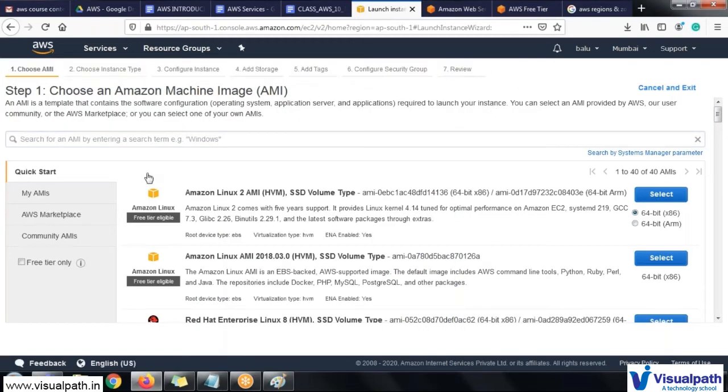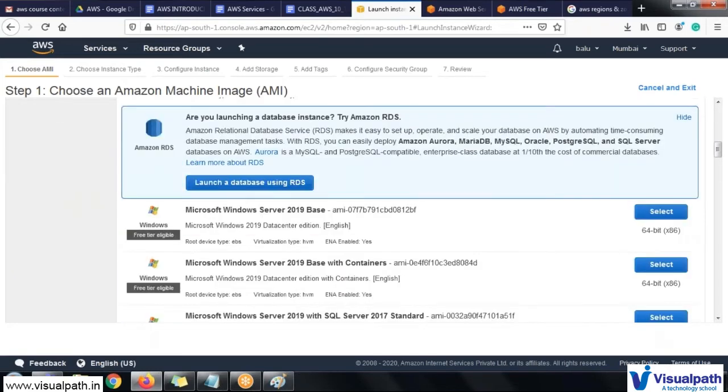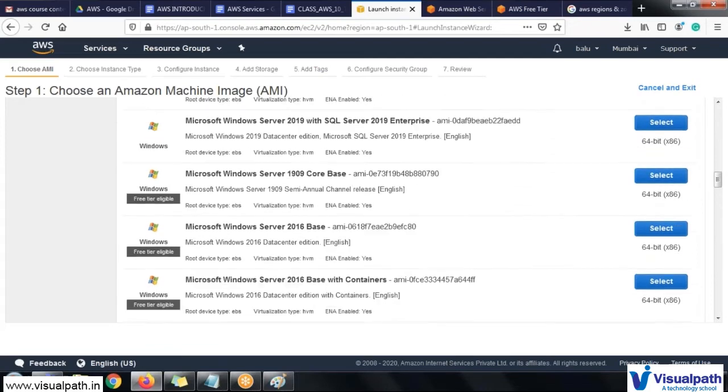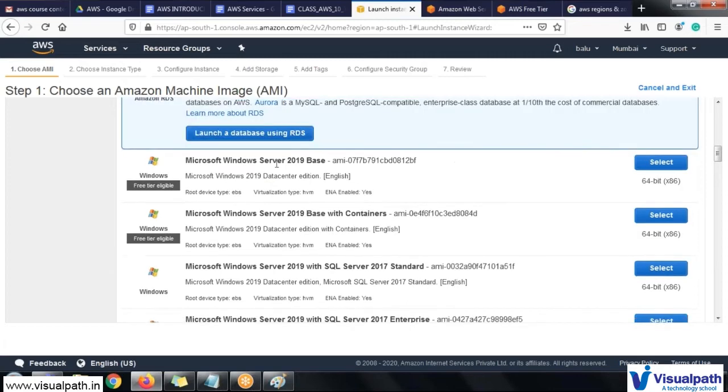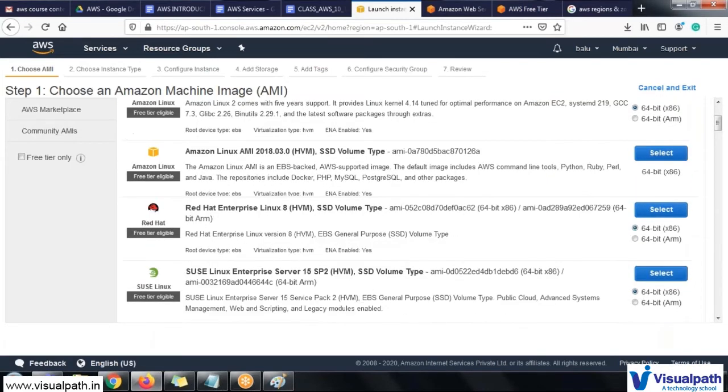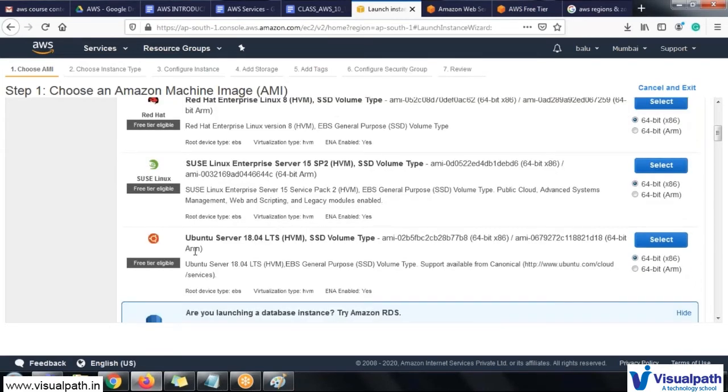inside the AWS account. The first one is AMI, which is Amazon Machine Image, which is nothing but your operating system. Here AWS provides a large number of operating systems. You can see Windows also. These are the Windows operating systems. If you want to create a Windows operating system, you can select it, but in general most organizations work on Ubuntu or Amazon Linux, which is like CentOS. Why? Because these are CLI based, which is nothing but the command line interface.